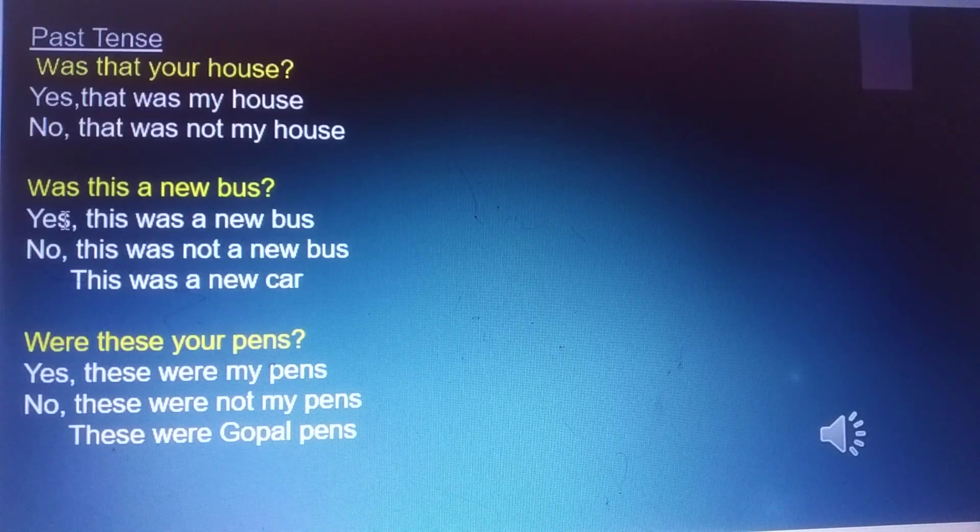Was this a new bus? Yes, this was a new bus. No, this was not a new bus. This was a new car. Were these your pens? Yes, these were my pens. No, these were not my pens. These were Gopal's pens.